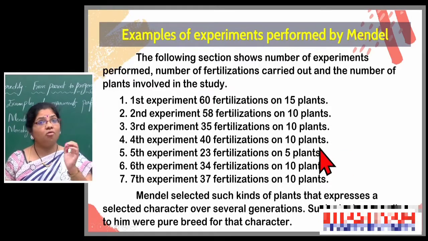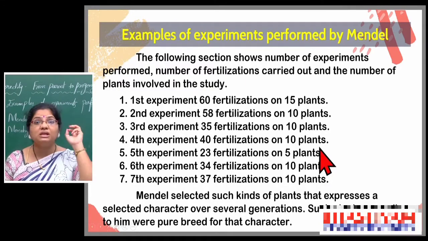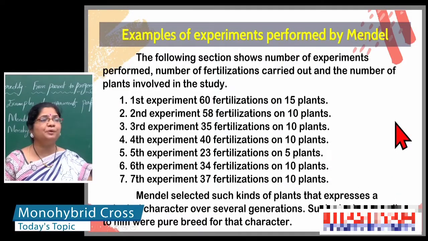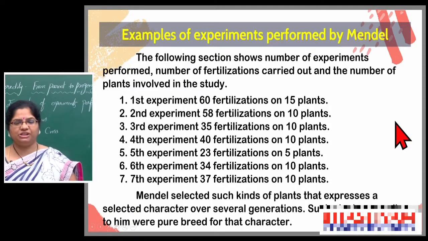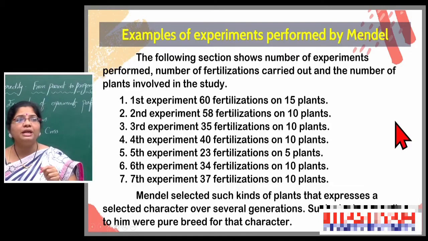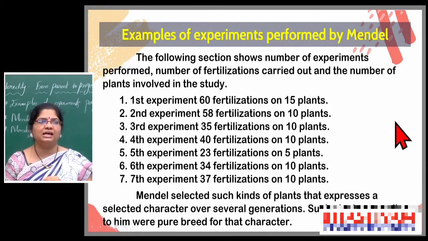How many varieties did he use? 34 varieties of pea plants, and 10,000 plants for his experiment. In the first experiment, Mendel observed 60 fertilizations on 15 plants.